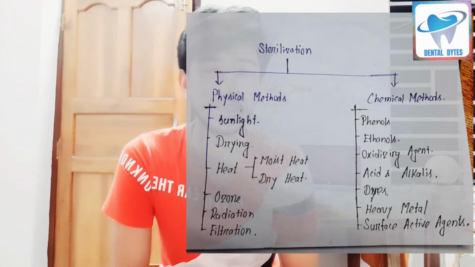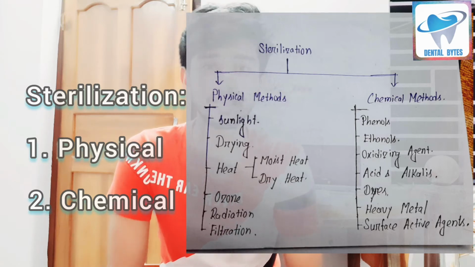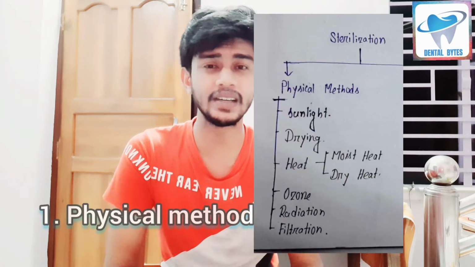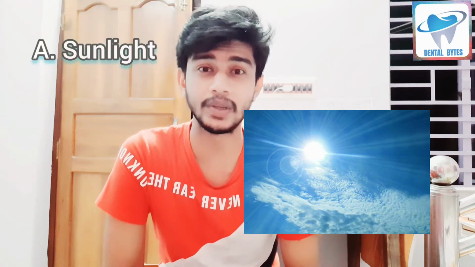Now guys, various methods of sterilization are broadly divided into two categories, that is the physical methods of sterilization and the other is chemical methods of sterilization. At first we will discuss some physical methods. The first is with the help of sunlight. Yes, with the help of sunlight we can also sterilize various types of articles. Now the second type of physical method is drying.